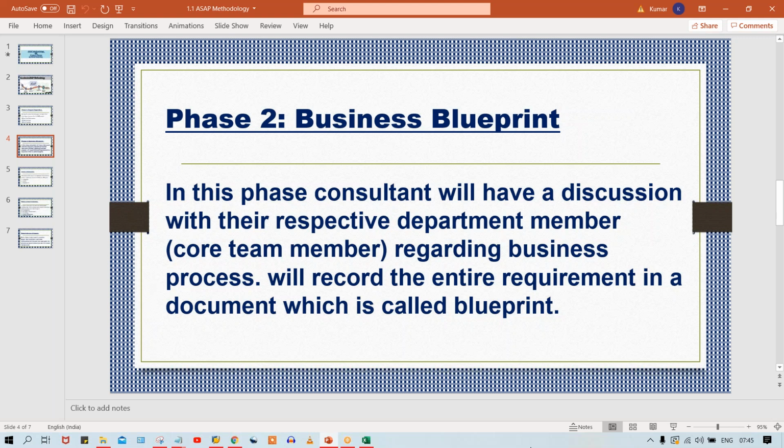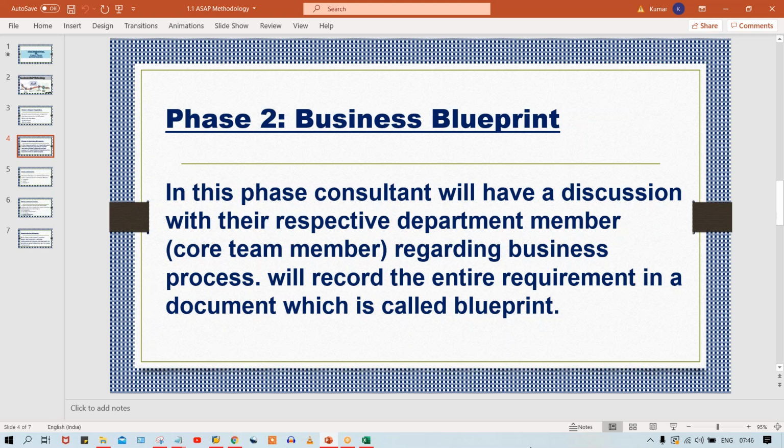Now what requirements are going to be gathered, guys, you will come to know only once we proceed further, because during configurations multiple inputs are required. In every session I'm going to tell you what inputs are required from the client side, so that you have a perfect understanding of what inputs we are going to gather.